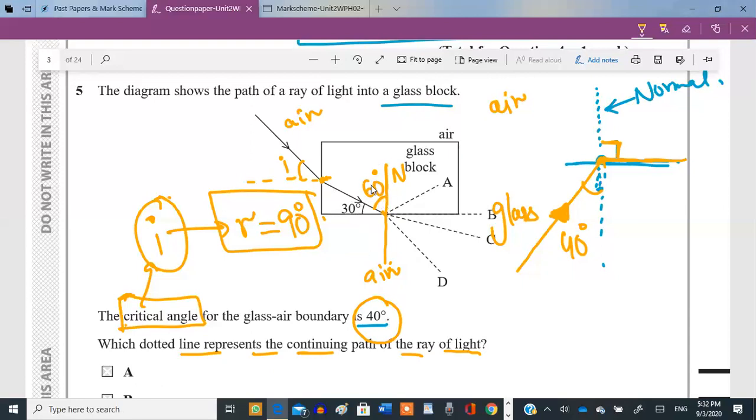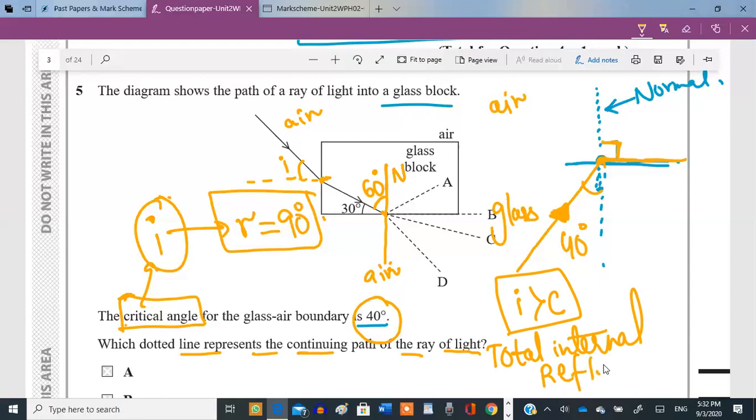This 60 degrees is actually greater than the critical angle. If your incident angle is greater than the critical angle, then a phenomenon called total internal reflection occurs. You remember total internal reflection? Meaning, this ray, when it hits here, will get reflected back. And this, A, is the answer.